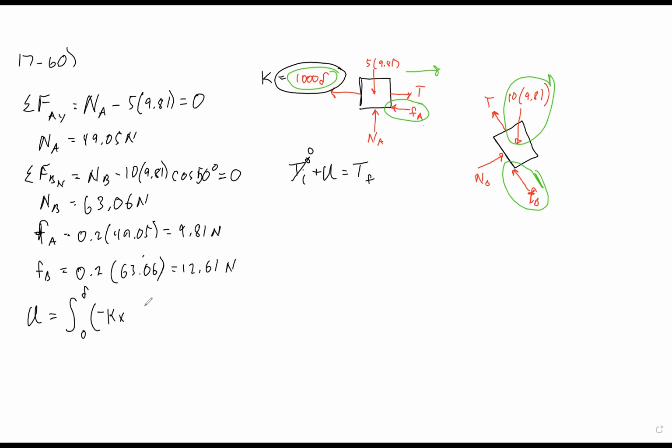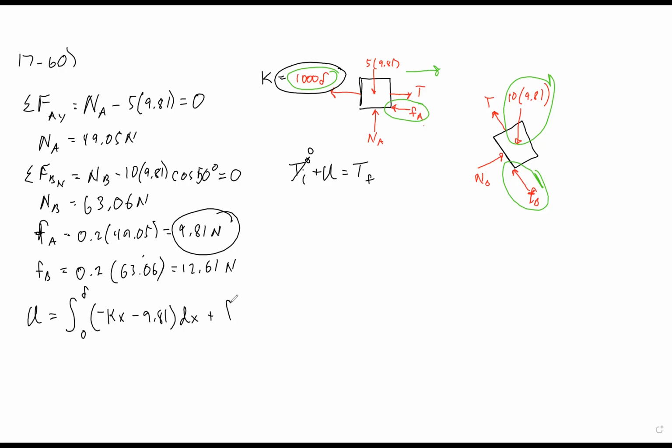Okay, and also we're going to have the friction force in this calculation. Because we don't know how far we're traveling, we need the bounds of integration to be the distance. So we have to include the friction in here. So that's going to be the negative 9.81. That's the friction force of A. Okay, don't let that confuse you because of the coincidental number with the acceleration due to gravity. dx. So that's for the 5 kilogram block, or block A.